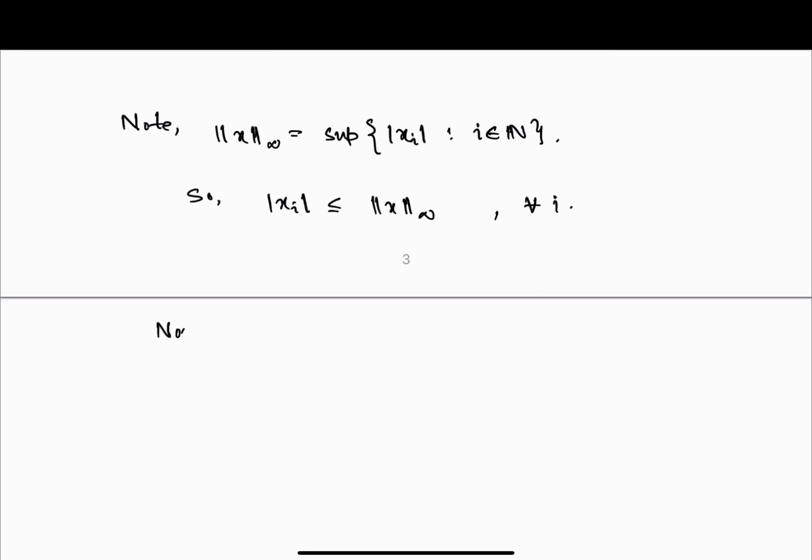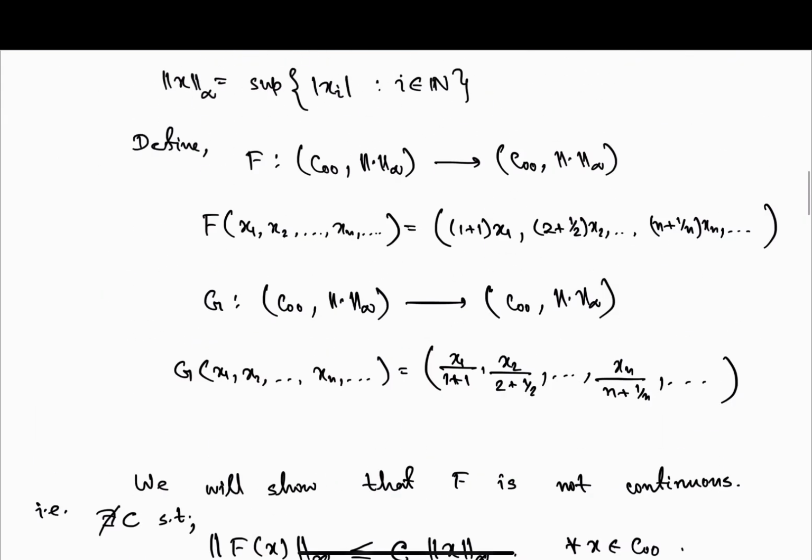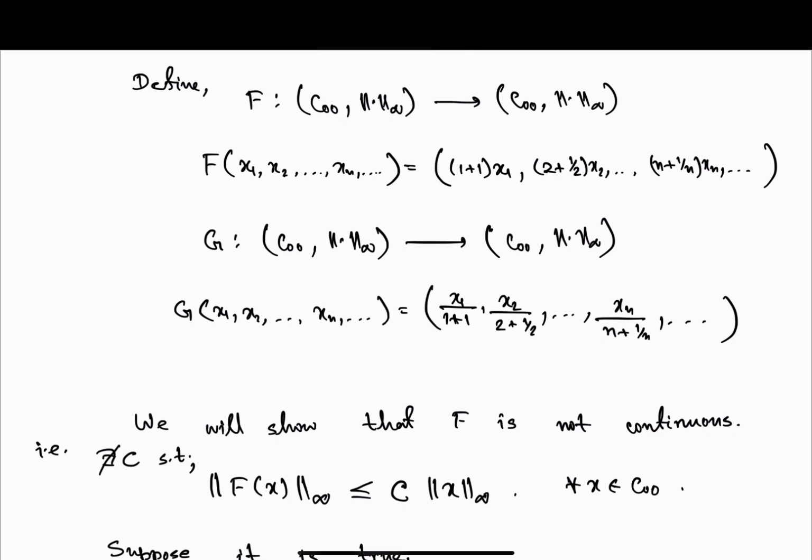Now let's take this one. Denote yi to be xi by i plus 1 by i. Means I have taken this map as yi equal to xi by i plus 1 by i.